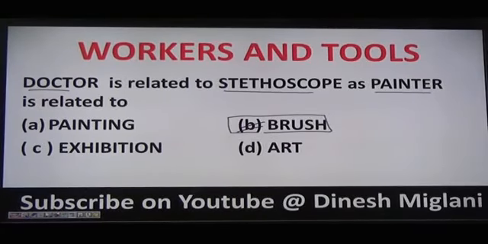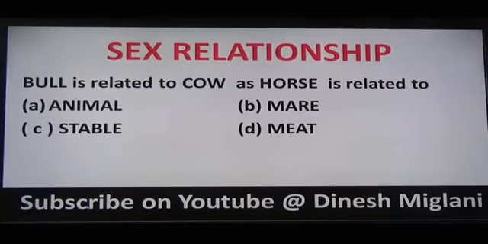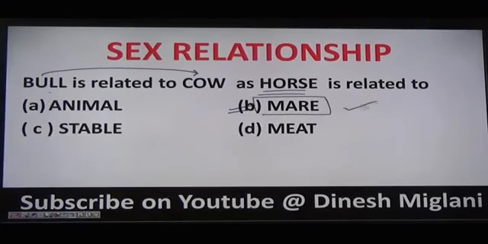So the answer to your question is B. Next is sex association. Bull is to cow, right? We know that it's masculine and feminine. Now, horse is to... we know that the feminine of horse is mare. Hence the answer to my question is mare. B becomes my answer. So bull is to cow, in the similar way, horse is to mare, right?